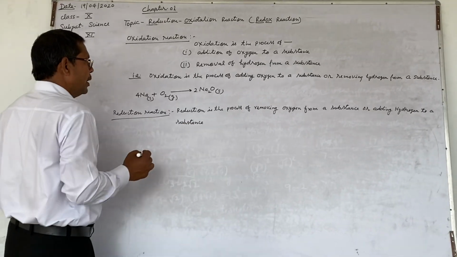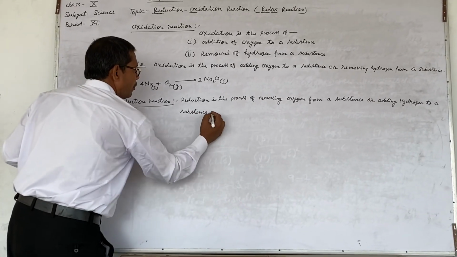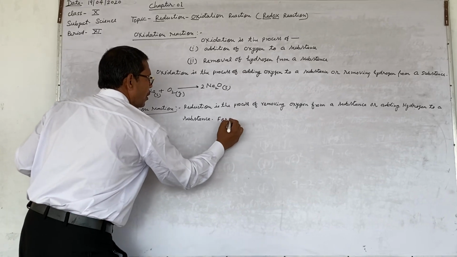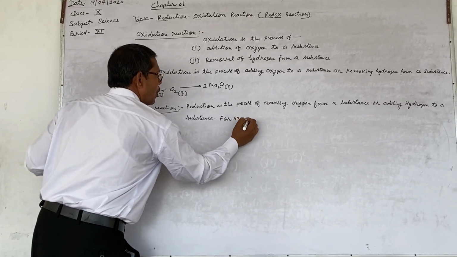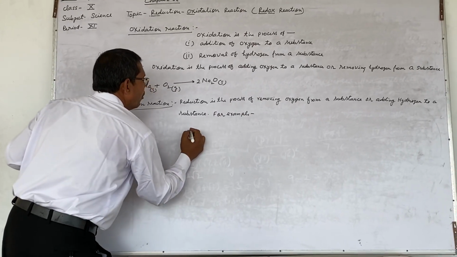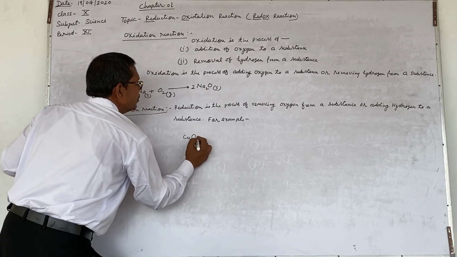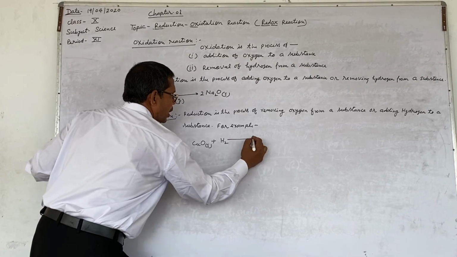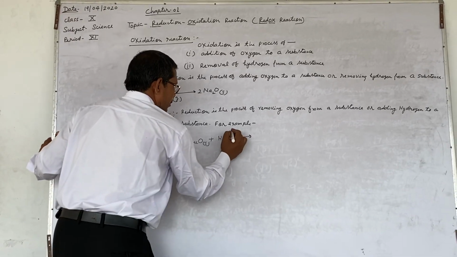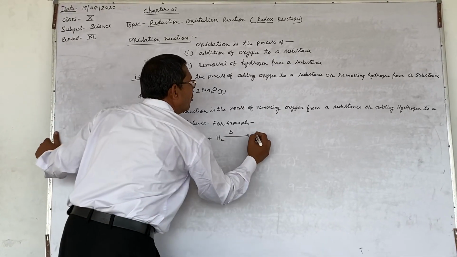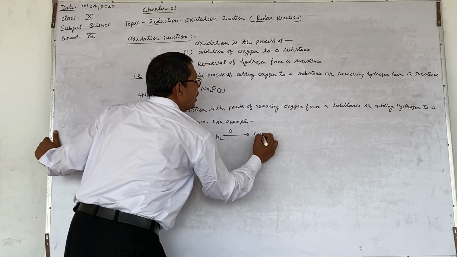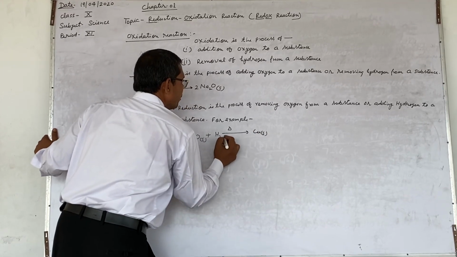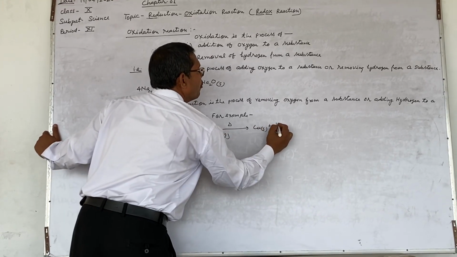Take an example here. For example, when copper oxide is heated with hydrogen, what happens? We get copper metal and water.